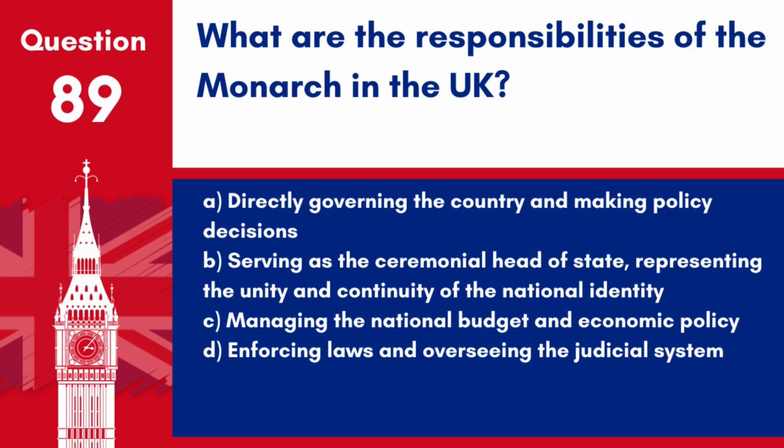D. Enforcing laws and overseeing the judicial system. Answer B. Serving as the ceremonial head of state, representing the unity and continuity of the national identity. The monarch has a primarily ceremonial role today, symbolizing the continuity and unity of the nation.